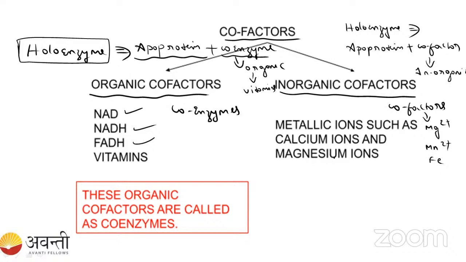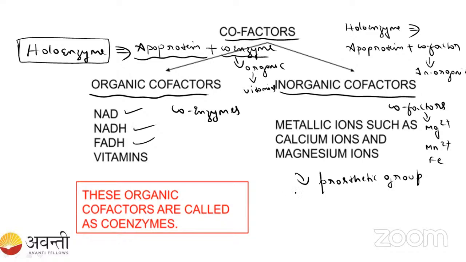Let us see another example. Some enzymes have a prosthetic group. When it comes to the organic coenzyme and the cofactor, these are loosely attached to the apoprotein, and we can remove them by chemical reactions.